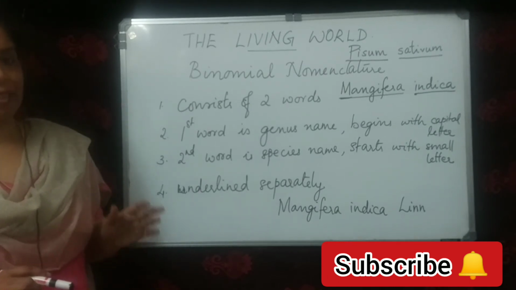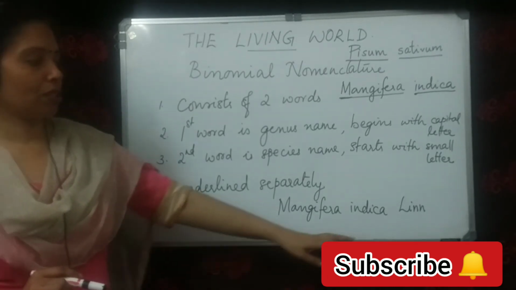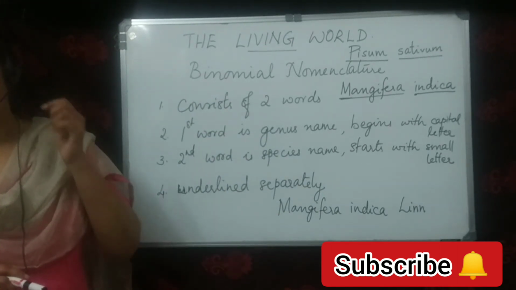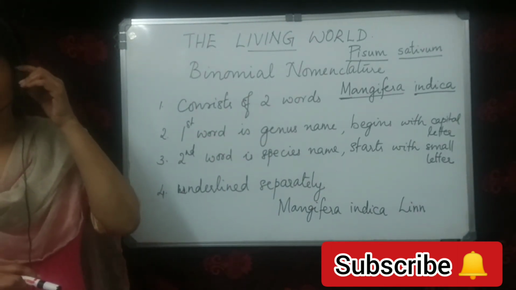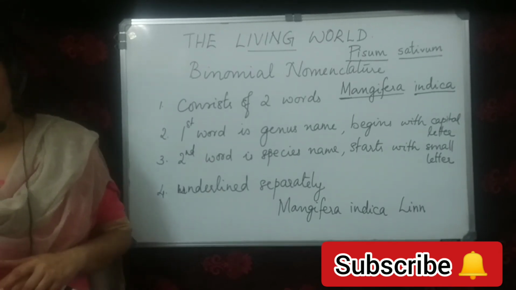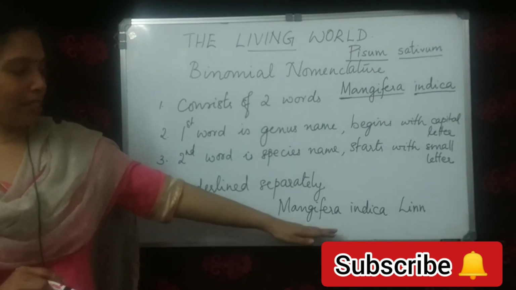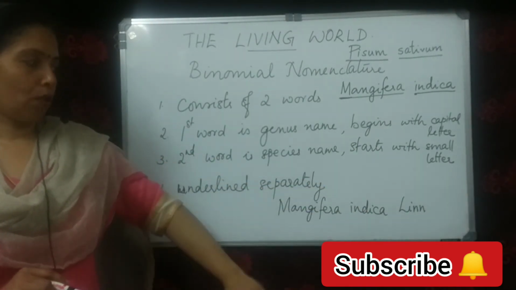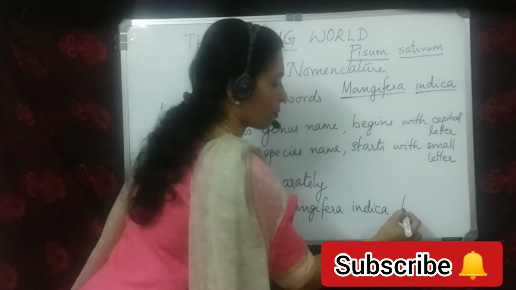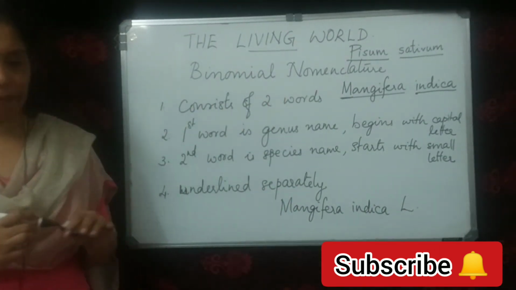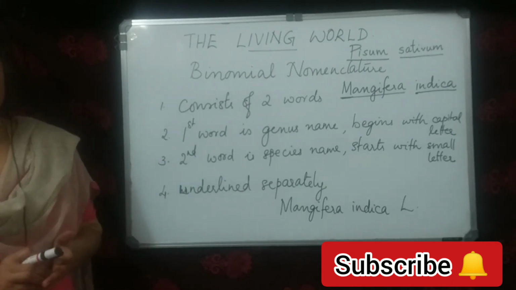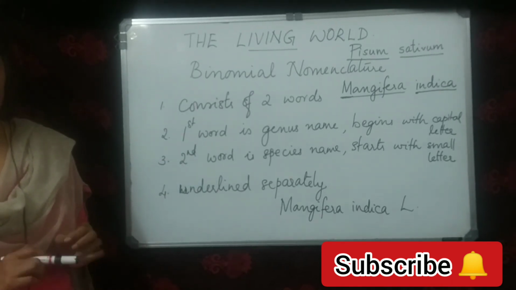The name of the author is written in abbreviated form after the species epithet, as you can see here, Mangifera indica Lin or Mangifera indica L. L means again it is Linnaeus. So that is with regard to the binomial system of nomenclature.